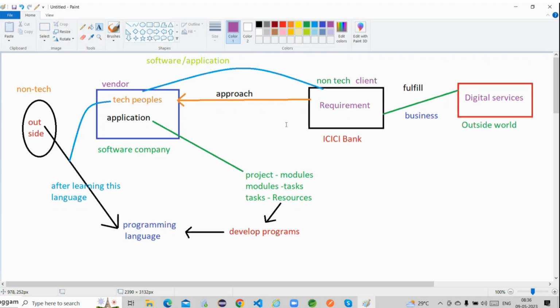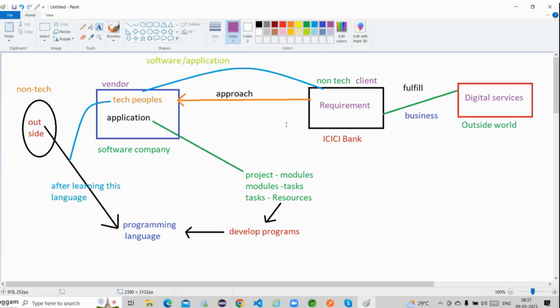So based on what purpose did they develop this particular application? Within this world there are multiple clients available, multiple software companies are available, and there are multiple projects. Every project has its own requirements, or not guys? Then are all the projects developed in the same way, the logic is the same, all the program code is the same? No, sir. So how are they developing this particular application guys?